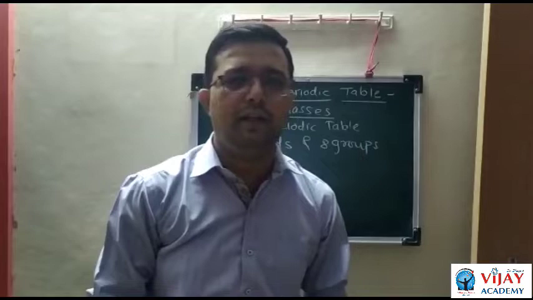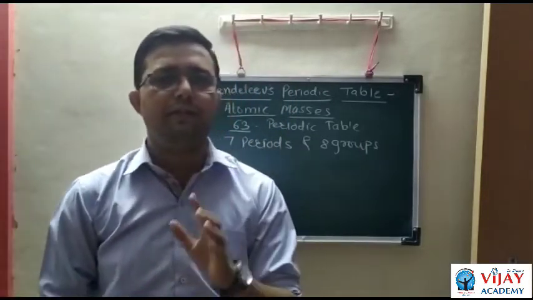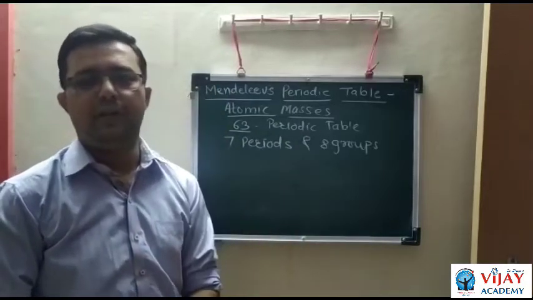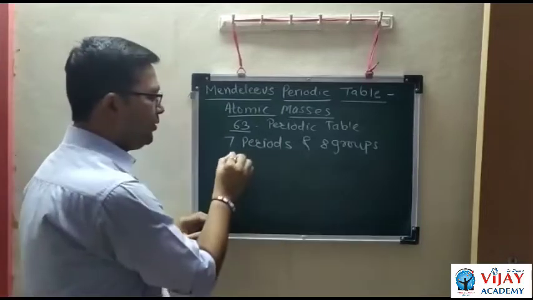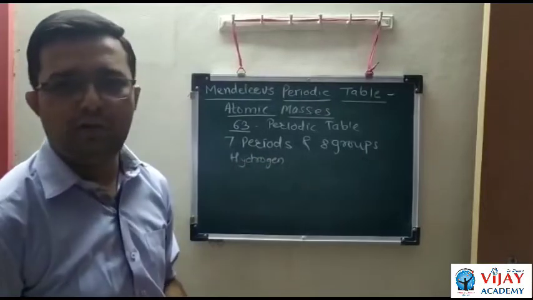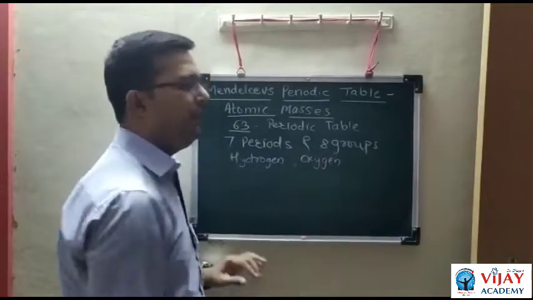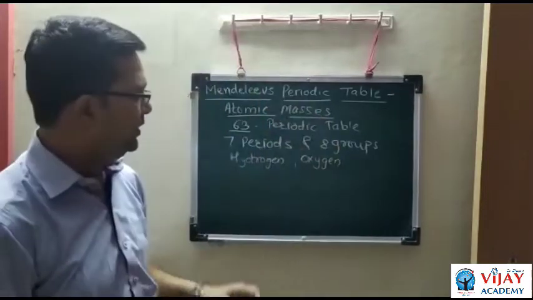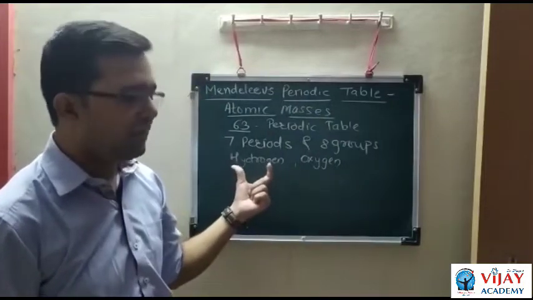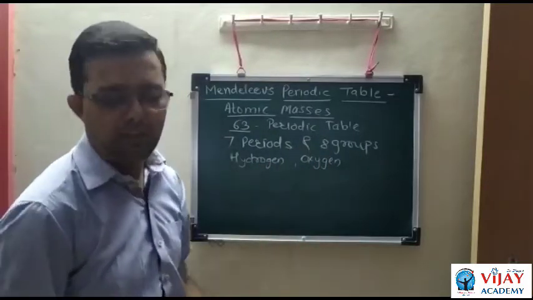For this, he studied the hydrides and oxides of the elements known at that time. He studied the physical and chemical properties of the elements and the formulas of their hydrides and oxides. Hydrides means compounds with hydrogen. When an element combines with hydrogen, it is called a hydride. And oxides means compounds with oxygen. When an element combines with oxygen, it is called an oxide. He studied the molecular formulas of the hydrides and oxides of the elements, and then classified the elements.